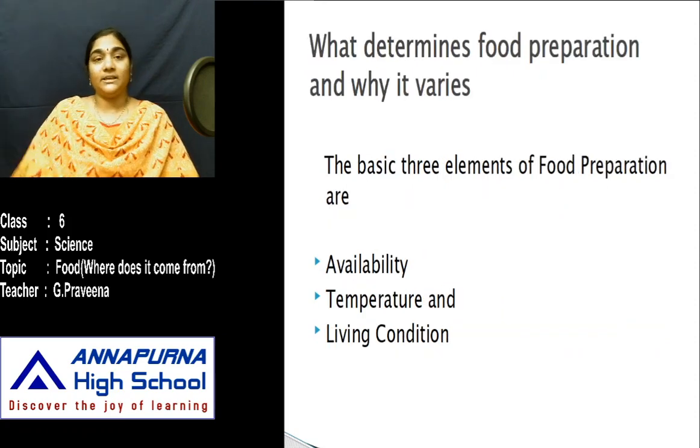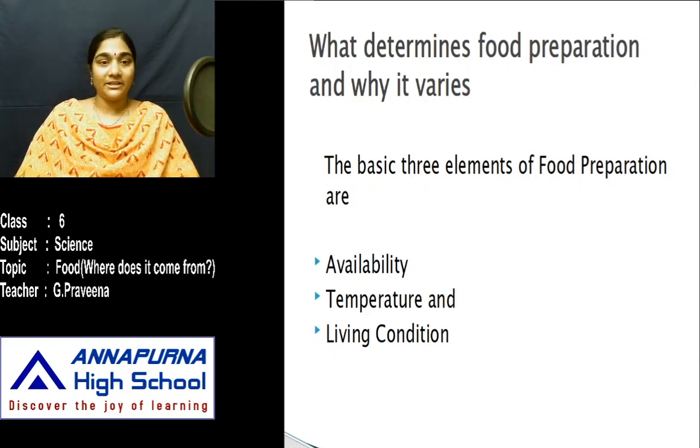Now let us see what determines food preparation and why it varies. The basic three elements of food preparation are availability, temperature, and living condition. Let us firstly talk about availability of food. For example, if you are living in the coastal regions, the mostly available crop is rice. The predominantly grown crop in the coastal regions is rice.